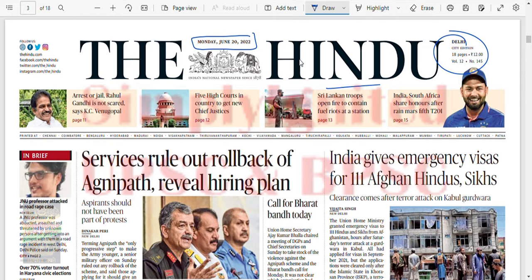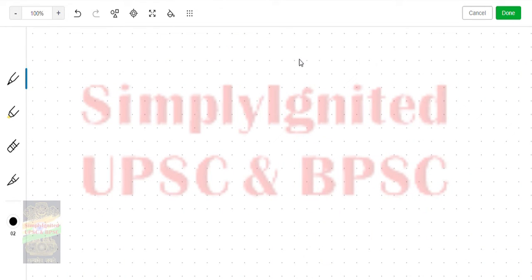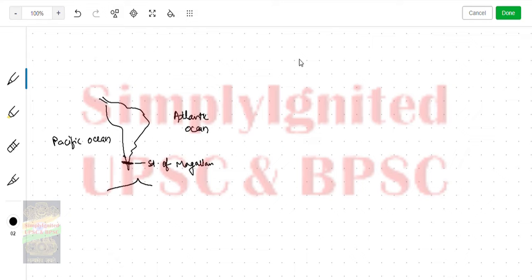Before going forward, let me first answer yesterday's question regarding the Strait of Magellan. I'll make a map for you. This is your South America, and here lies your Strait of Magellan. This is the Atlantic Ocean on this side, and this is the Pacific Ocean, and somewhere here is your Antarctica.